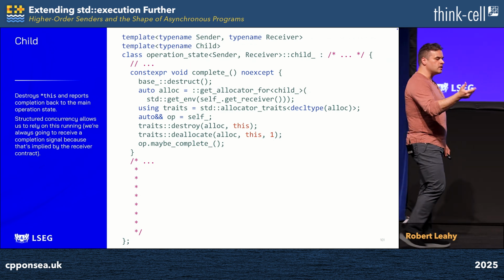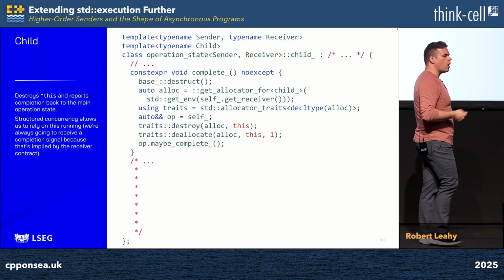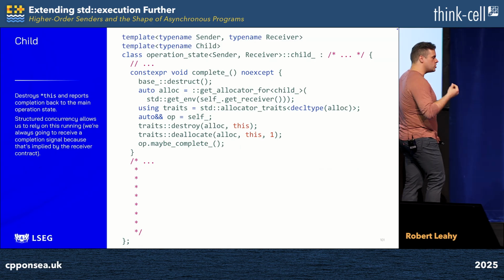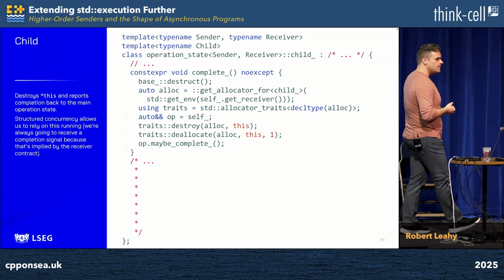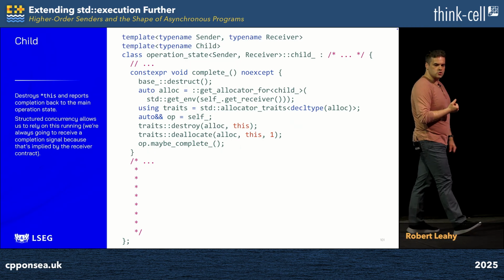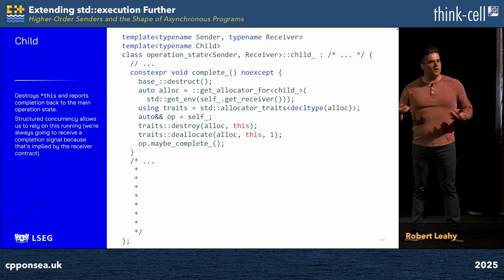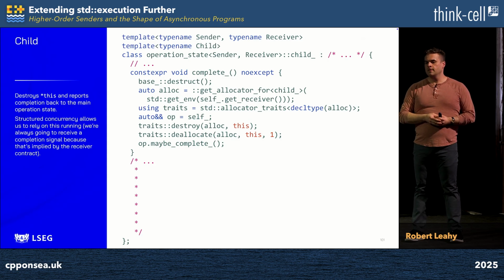Then I reach out to the parent and I ask it for its associated allocator, and I use that to not only destroy this object, but also deallocate its storage, thereby ensuring we don't have a leak. But before I do this destruction, I go and I bind a local reference to self underscore. I can't access self underscore at the bottom of the function because I've already destroyed star this, and that would be undefined behavior.